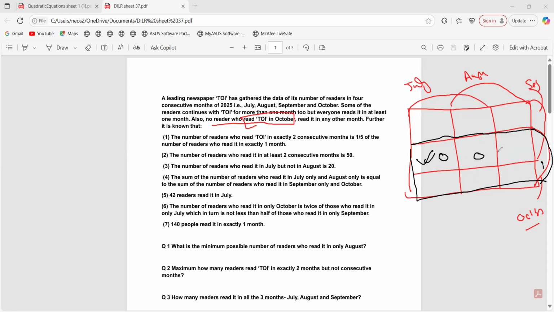So this will be zero, this will be zero, and so on for all the mixed regions. The one which is only October, that particular data, we are going to consider it as a variable.